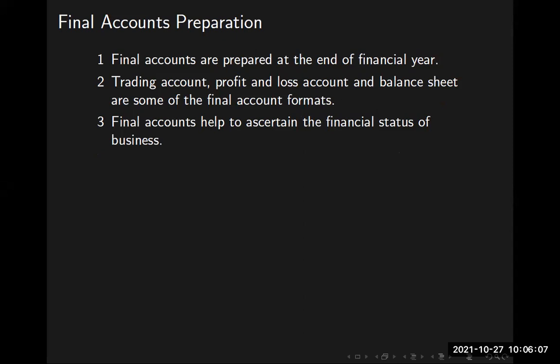What are the most important statements? Two are the most important statements. One is the balance sheet. The other one is the profit and loss statement. These two are mandatory. The other statements will be the asset statement, liability statement, and any other statement, such as a balance statement for bank balances and other things.